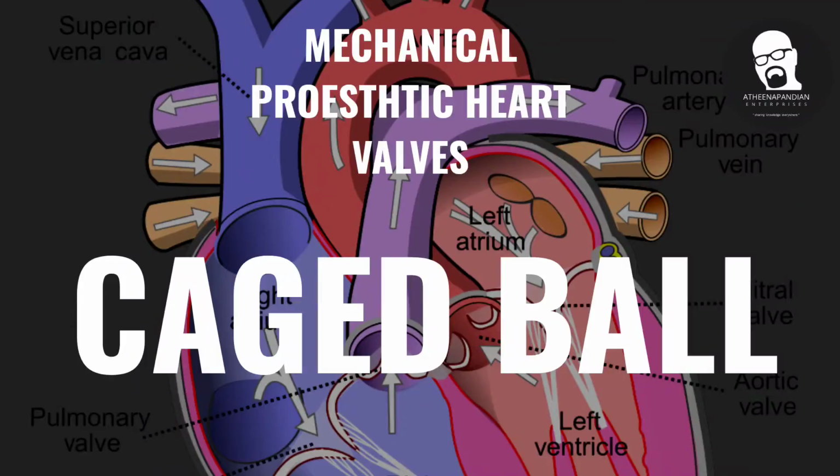First of all, we are going to see the caged ball. The caged ball is nothing but a ball placed inside a cage. In the next slide you are going to see the diagram, and then come back again. That diagram will show you what the caged ball mechanical heart valve looks like.